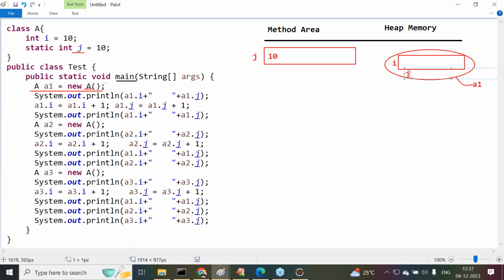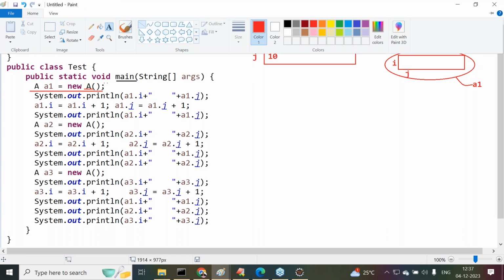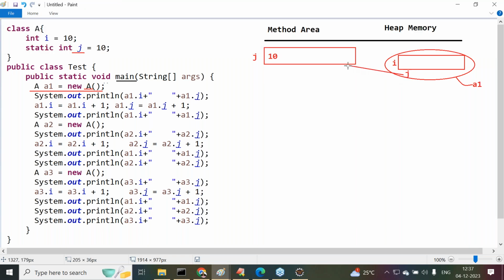So that variable is referred from the object. The variable is referred from the object, but its allocation is not inside the object, its allocation is in the method area. That variable J is available inside the object, but it is referring to method area memory only. If you understand this point as it is, then you will not get any confusion. Otherwise, it will be a confusion. What is the assumption here we have to take? J is a variable. It was declared in which class? Class A. J is a static variable. Even though it is a static variable, even though it has the memory allocation inside the method area, still it is a member of the class A.